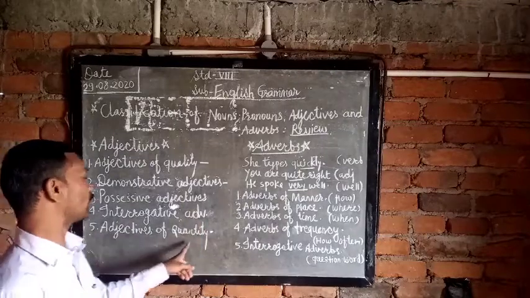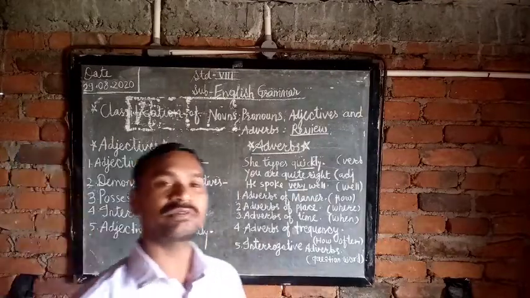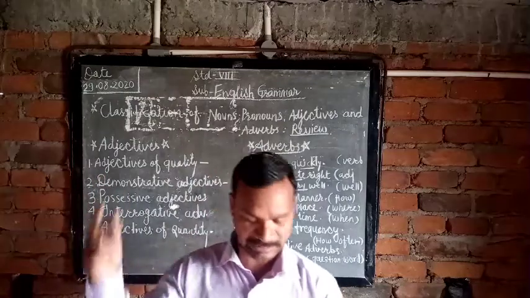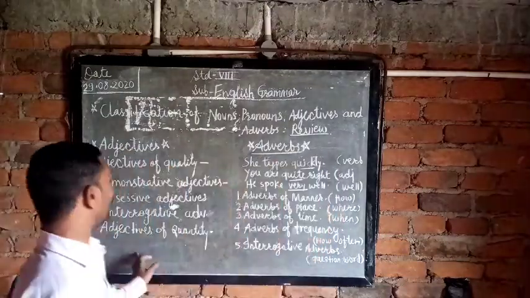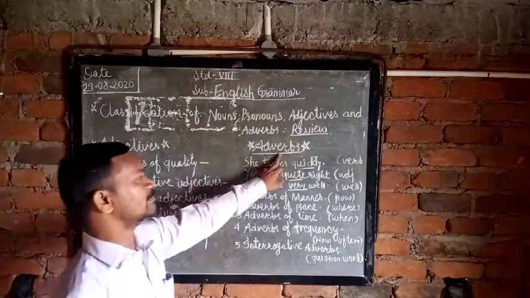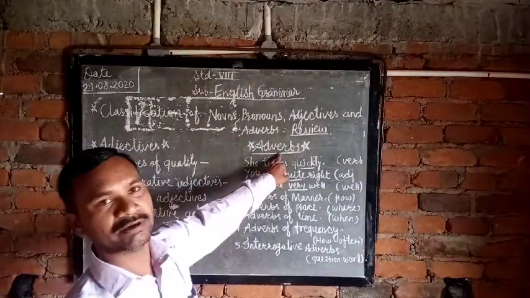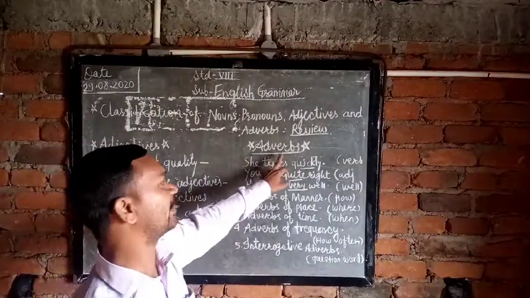And adjectives of quality, one, two, third, fifth floor. These are the examples of that. Got it? Now we are discussing the adverbs. Everyone has the knowledge about adverbs. What is the meaning of adverbs?